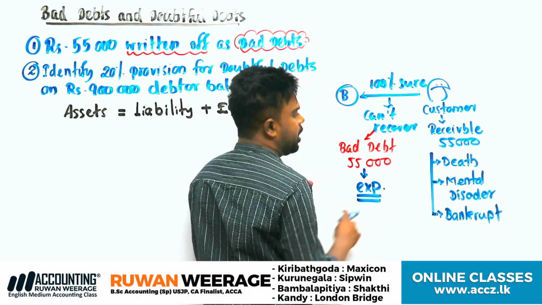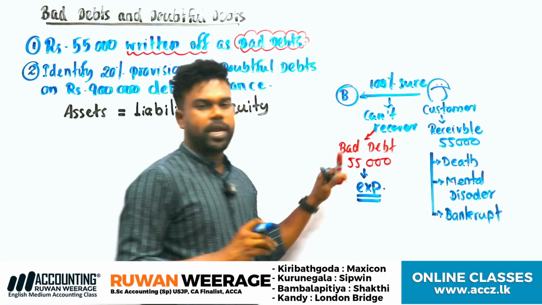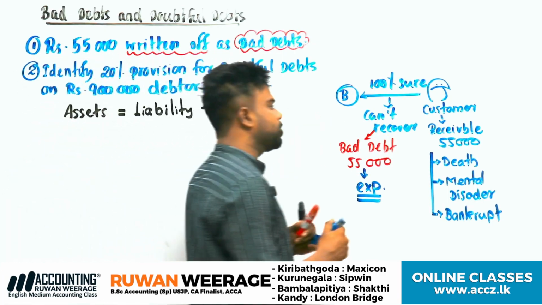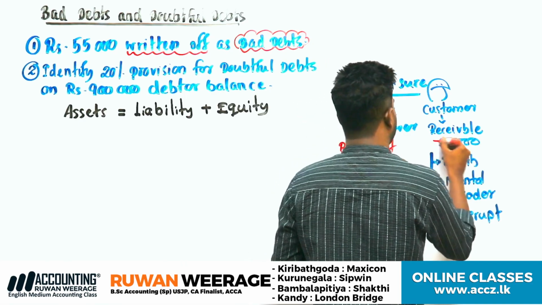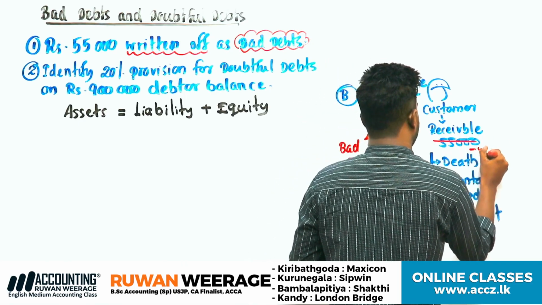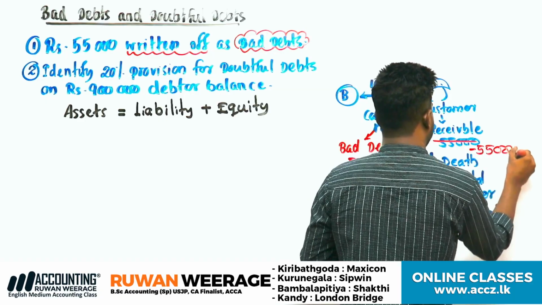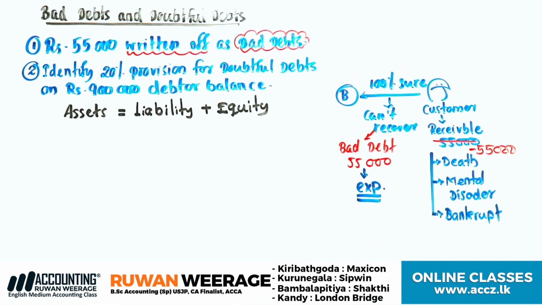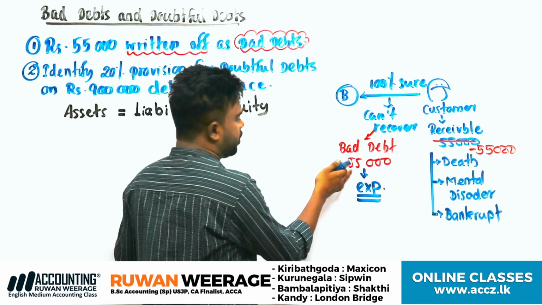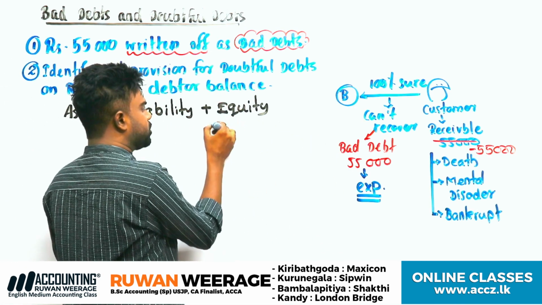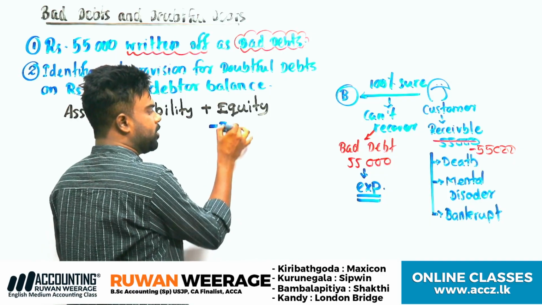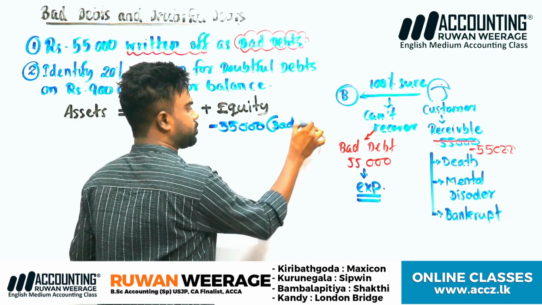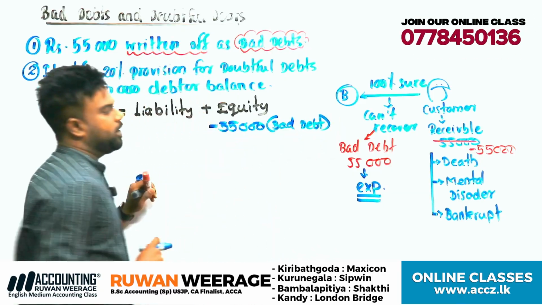Bad debt expense. But can you still identify the 55,000 as an asset? No, no more receivables. So you have to deduct it. No more receivable for the business. Therefore, how do we record it under the accounting equation? Expenses are recorded under equity. Ownership level decreases because of the expense. Equity decreases as bad debt. Clear? The bad debt.